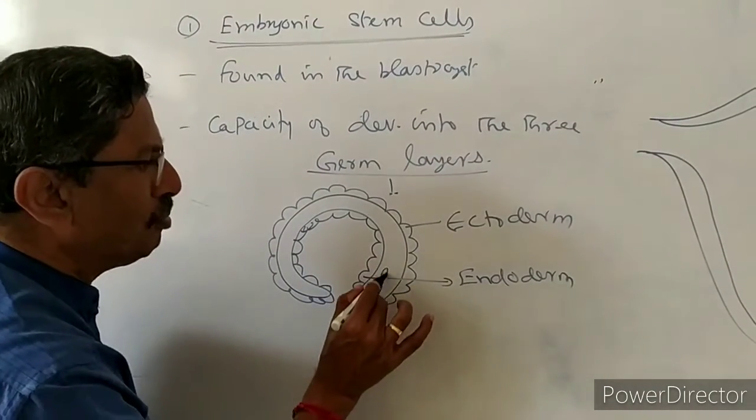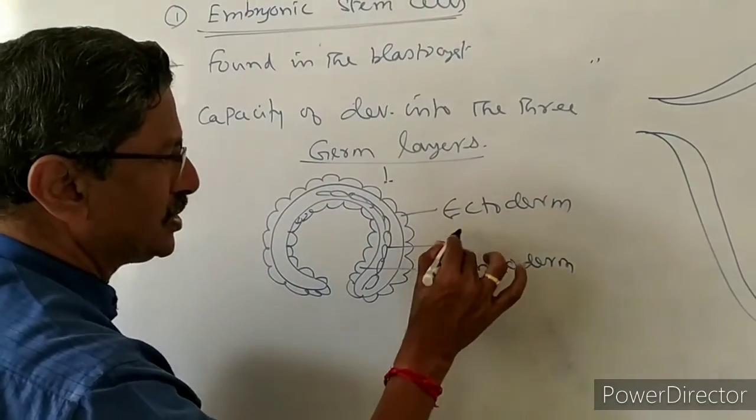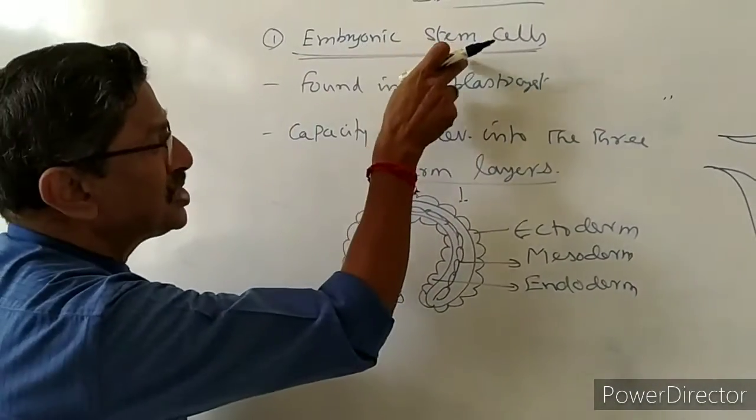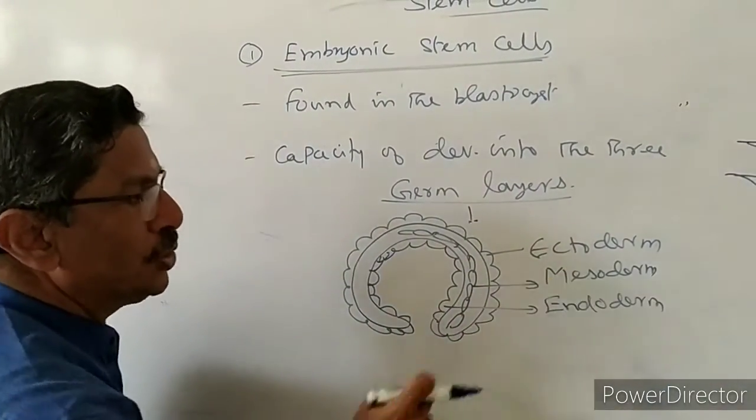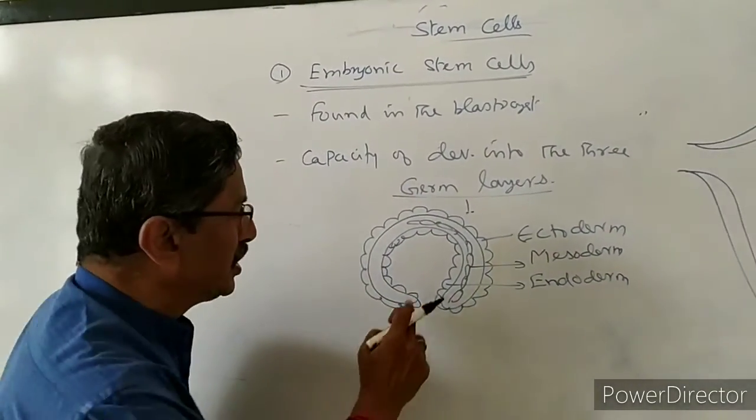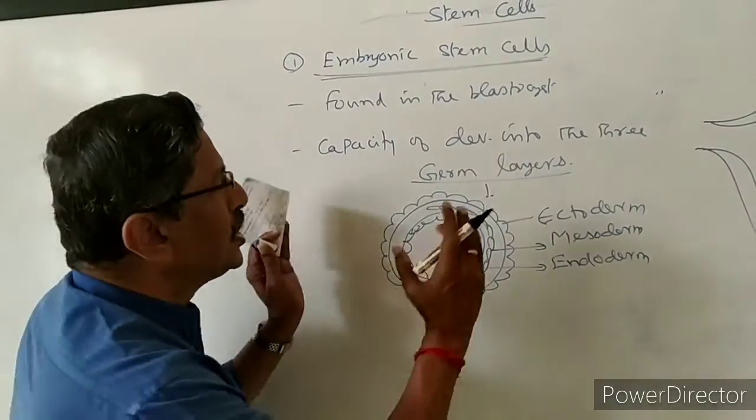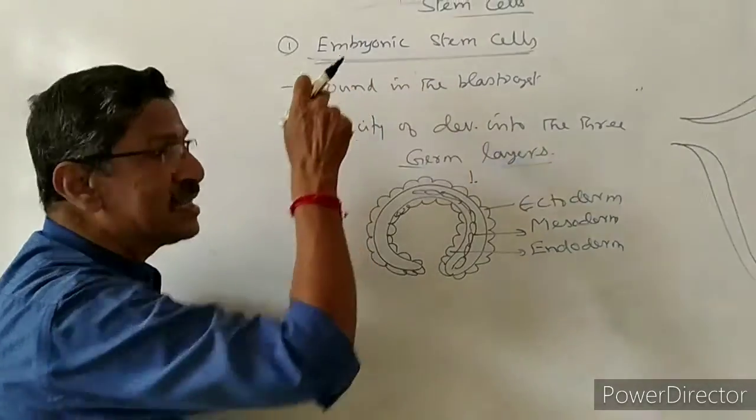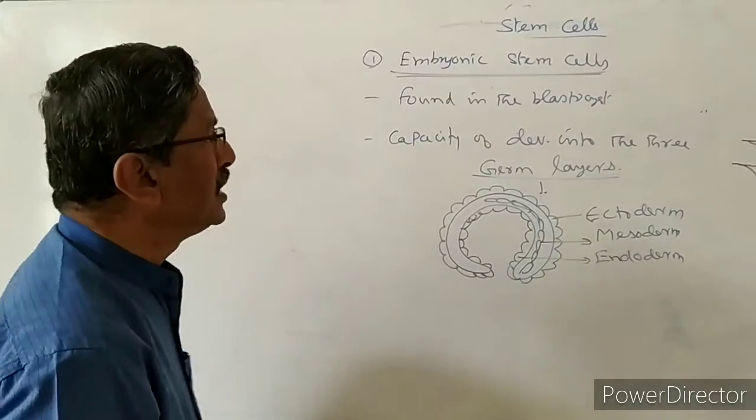And one more layer will be formed in between. A new layer will be formed. All are differentiated cells. The third layer is called mesoderm. That is, the embryonic stem cells have the capacity to develop into ectoderm, endoderm and mesoderm. Once the 3 layers are formed, in the ectoderm a lot of organs will be developed. In the endoderm, organs will be developed. Mesoderm also will develop into some organs. So the entire gastrula will develop into a complete individual. So stem cells can develop into one complete individual. That is the importance of embryonic stem cells.